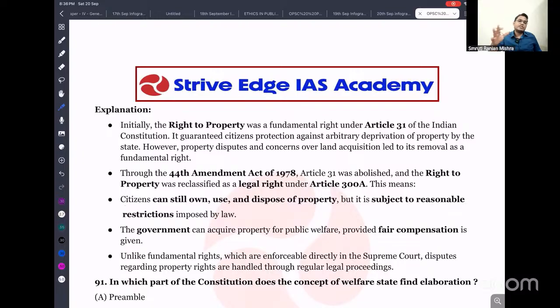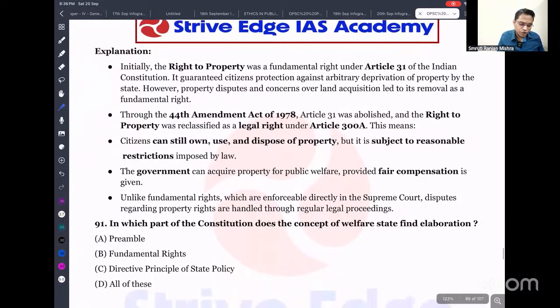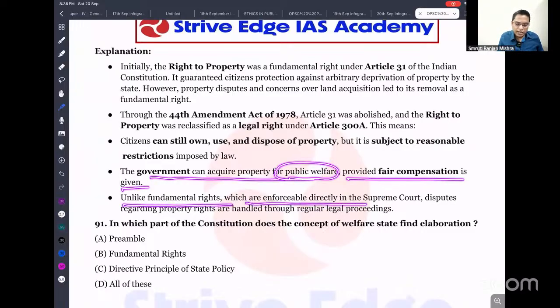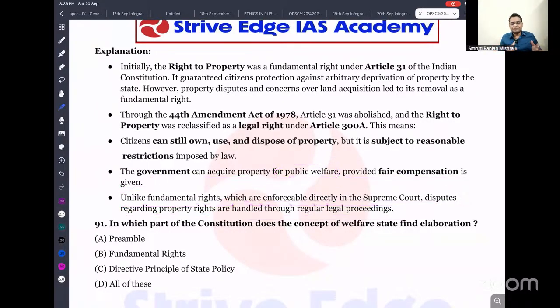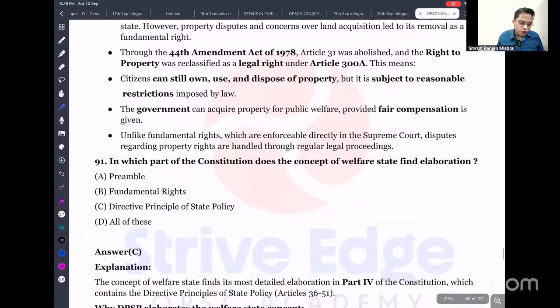Previously, as a fundamental right, it was very difficult to take a property, but now your property can be taken by giving compensation. Government can acquire property for public welfare provided fair compensation is given. Unlike fundamental rights, which are enforced directly by the Supreme Court, disputes regarding property rights are handled through regular legal proceedings. If you have any dispute, you go through the regular court, not directly to the Supreme Court. But earlier, when it was part of the fundamental rights, you had the right to go directly to the Supreme Court.